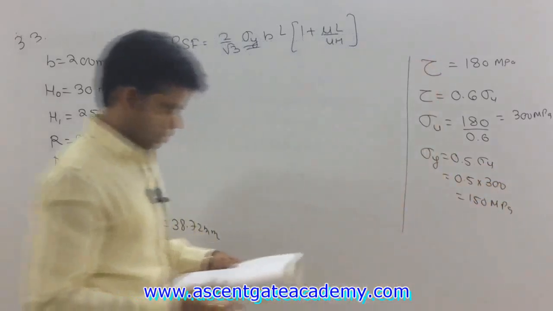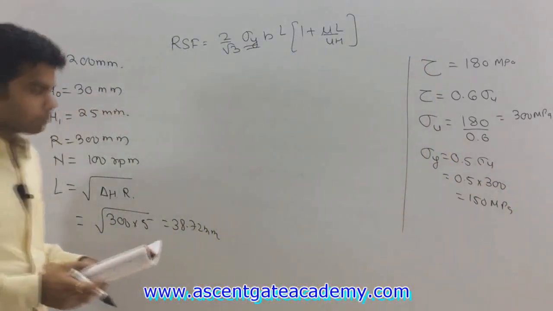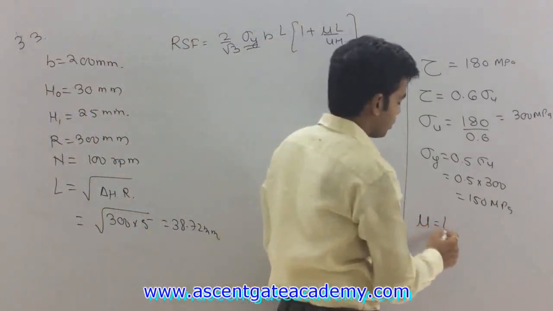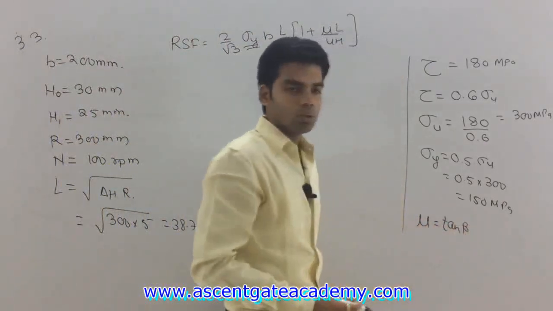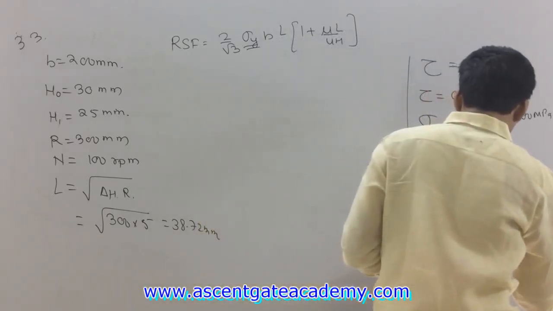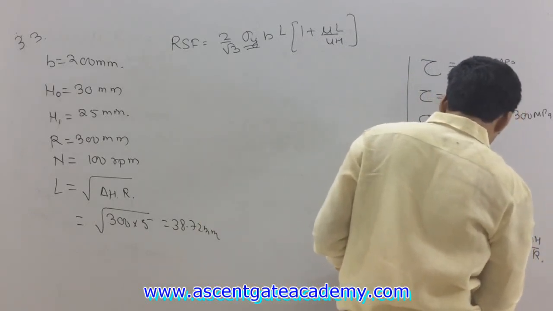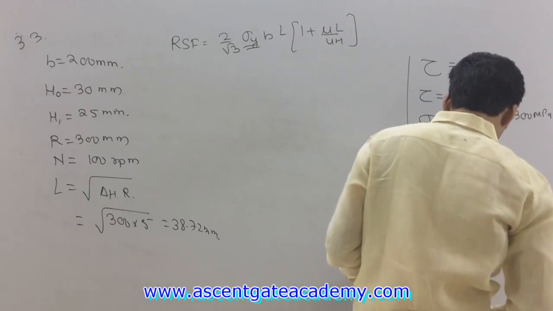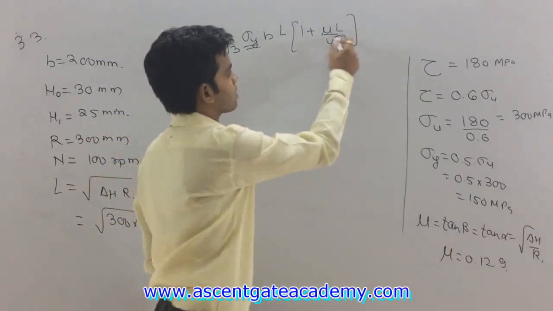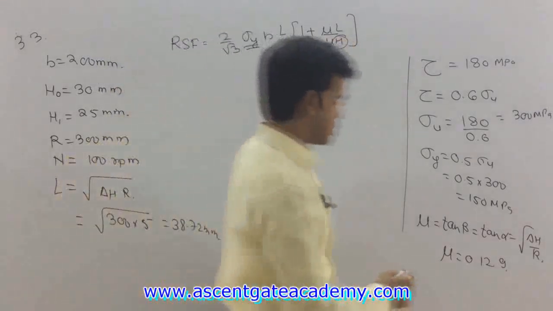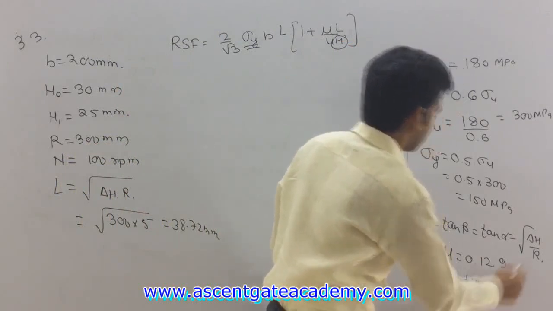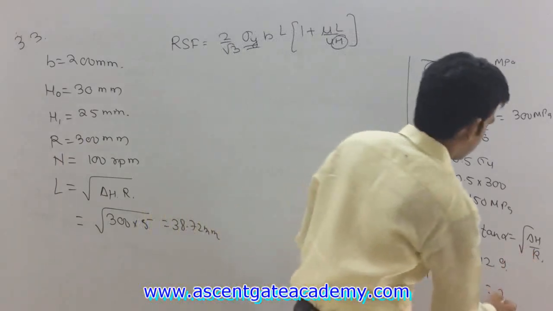Getting this? First thing. Second thing, we have to determine the value of mu. Okay, mu is also unknown, and how can we determine this mu? Mu is nothing but tan of beta, and as we know that tan beta is equal to tan of alpha, which is equal to under root of del h upon r. Okay, so from here this mu will be equal to 0.129. On putting the values, mu will be equal to 0.129. Okay, third thing which is unknown is h, average height. And what is this average height? H, average thickness is h naught plus h1 by 2. Okay, so 30 plus 25 by 2, which is equal to 27.5 mm.